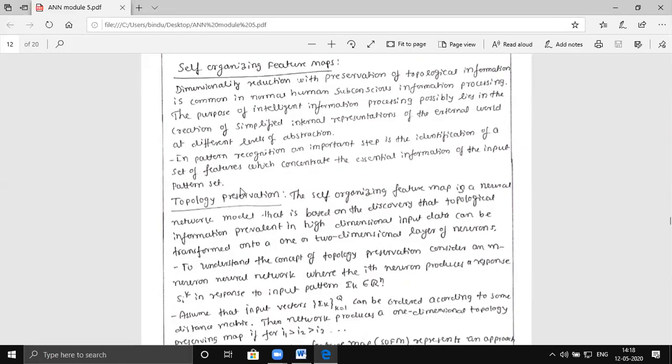Out of the given features, how many are really important to classify a person? We will do that for every pattern, and the network will be able to recognize a pattern depending on a minimum number of features of that particular pattern. That is the total idea behind the self-organizing feature map.